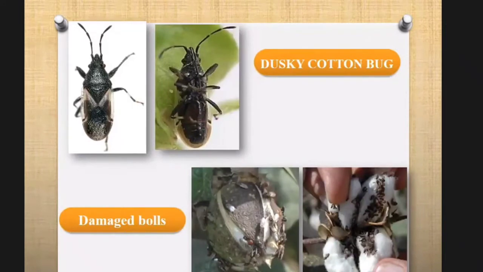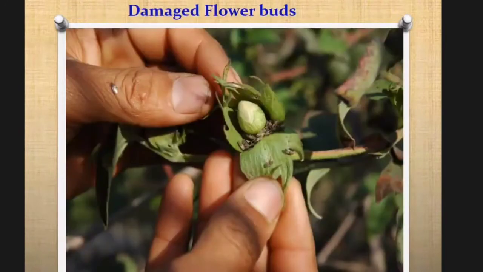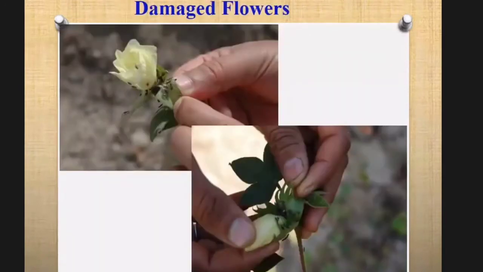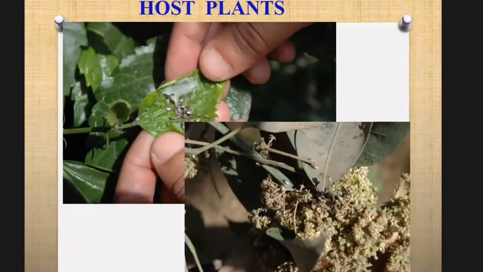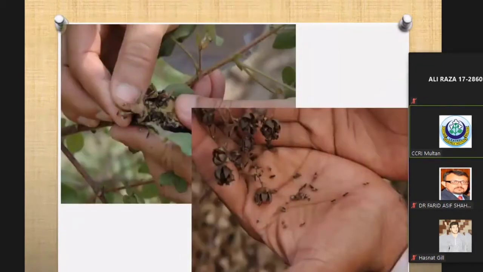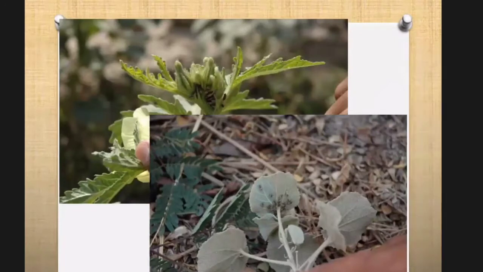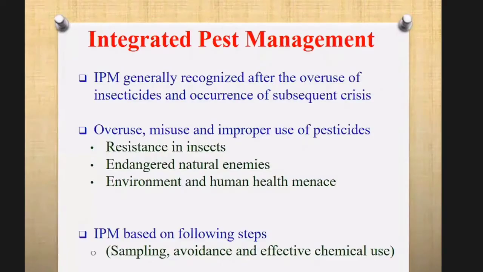Now we will discuss the dusky cotton bug, another emerged pest. It attacks the terminal shoots, flower buds, and flowers. It has several host plants like mango, China rose, moringa, okra, and weeds like beauty lawn. This was all about the cotton insect pests. Now we will discuss how to manage these pests.